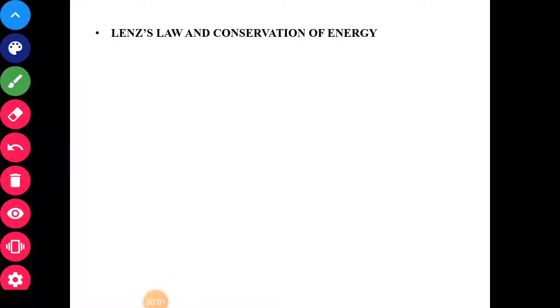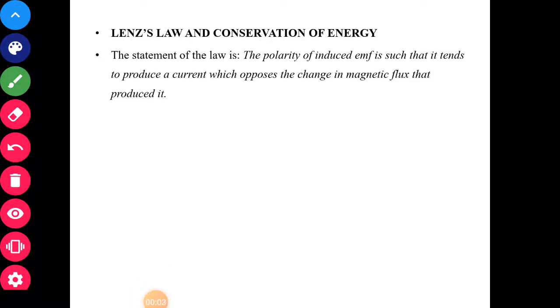Law and conservation of energy. The statement of the law is like this: the polarity of induced EMF is such that it tends to produce a current which opposes the change in magnetic flux that produces that electric current.